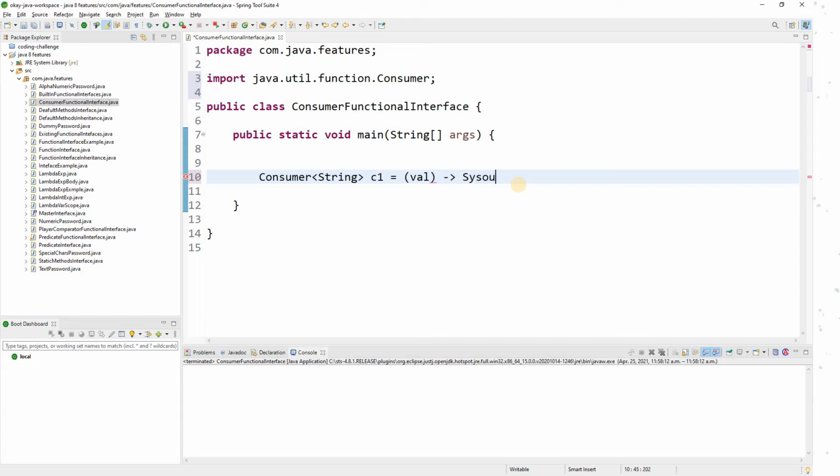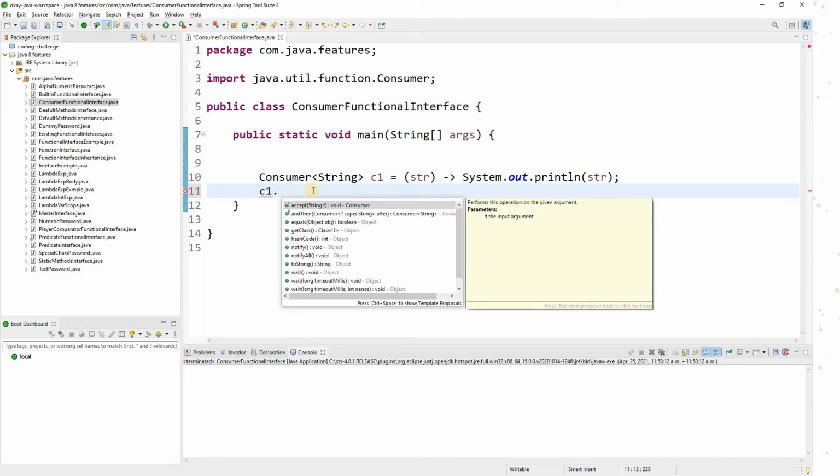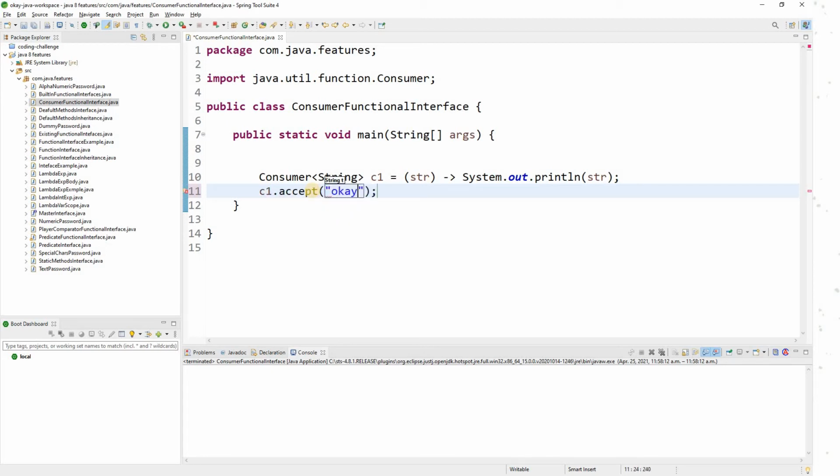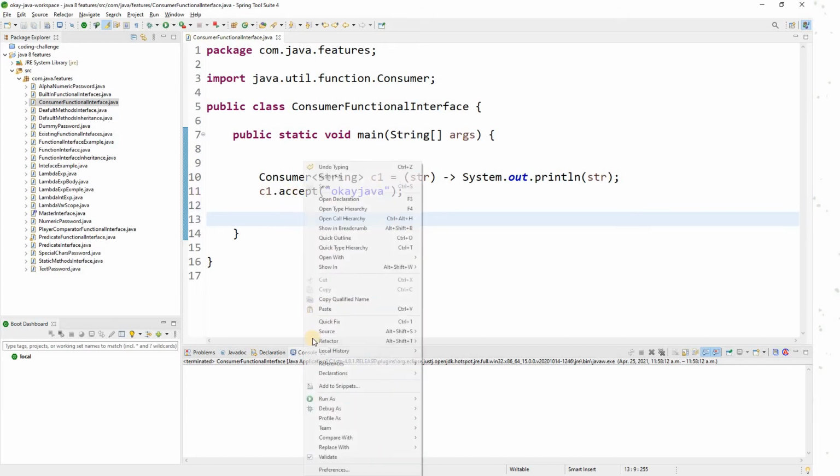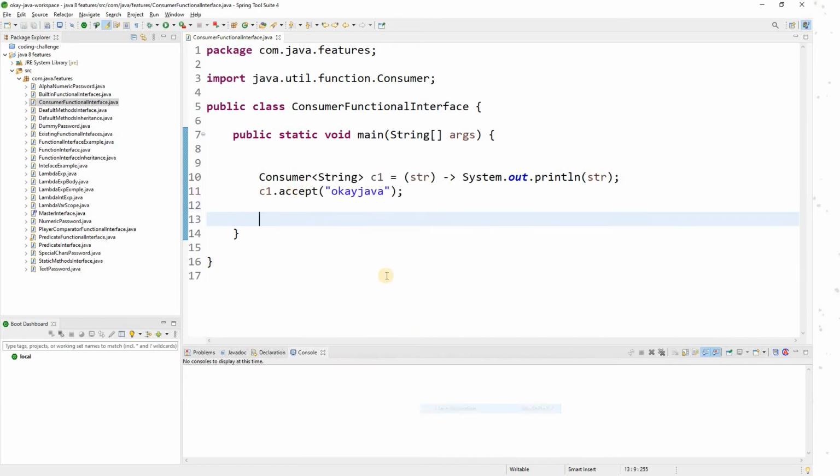Now I'm passing one string, and what does my implementation say? Nothing. I'm simply printing the value, so sysout, I'm printing my string. Let me just change it to str, here also str. Simple, right? Now how can I call it? c1 is my reference variable, dot, what is the function that you can invoke? accept. And here you can pass the value, so I'll pass OK Java. Now if I run this one, you can guess the output. It's going to be OK Java, correct?